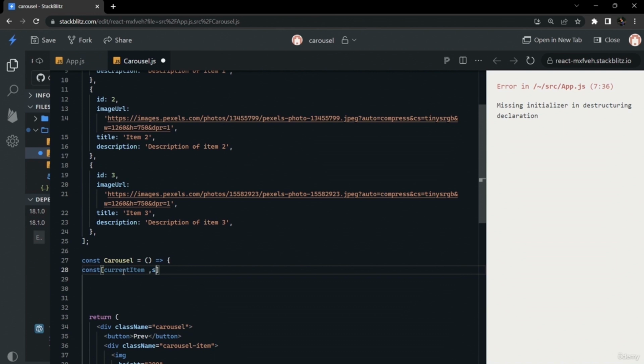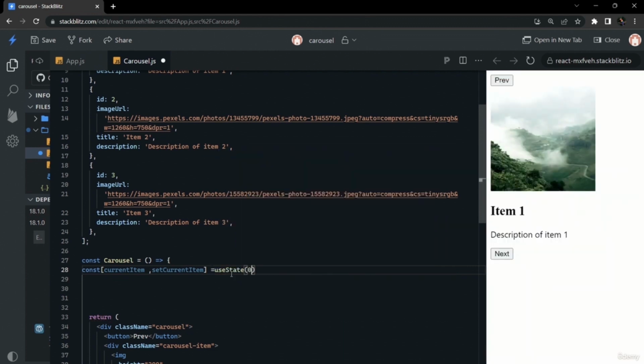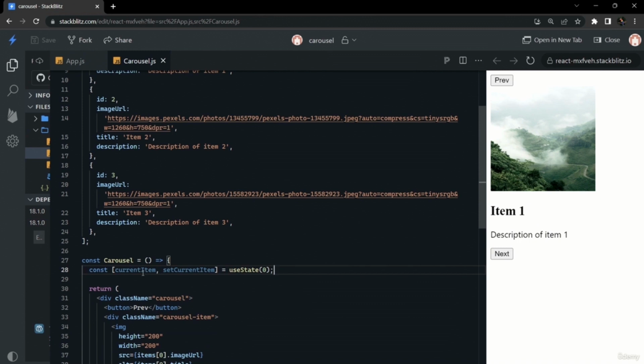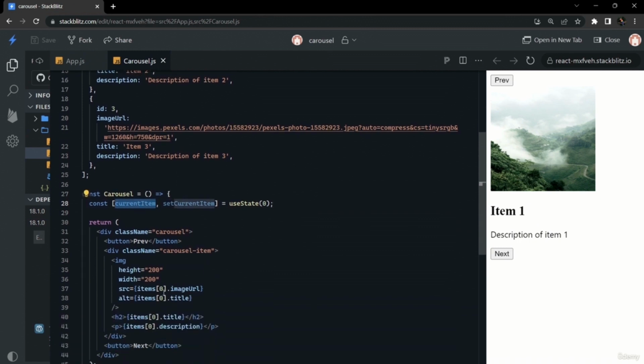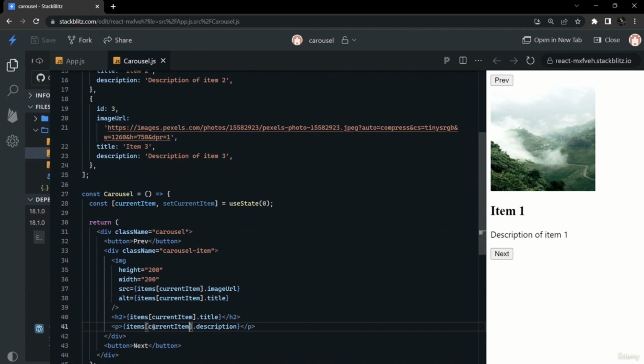For making the carousel we will create a state for the element. Whatever element is selected to show, we will create this current item state. As you can see, we have used a static 0 here, so we will replace it with currentItem. The default state of currentItem is 0.